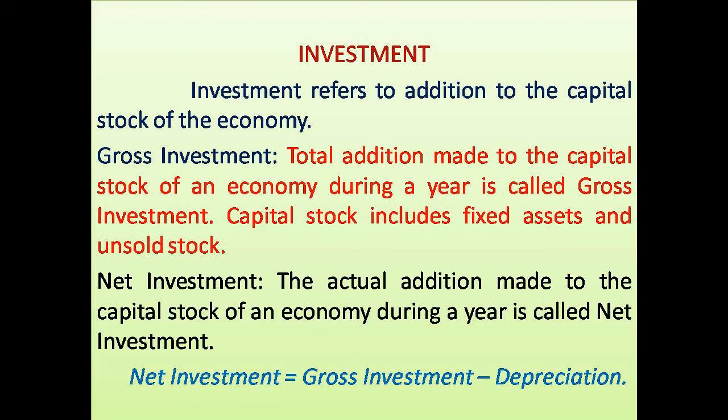Investment is of two types, gross investment and net investment. What is this gross and what is this net? Total addition to capital stock of an economy during a year is called gross investment, whereas actual addition to capital stock is called the net investment. So what is the difference between total addition and actual addition?